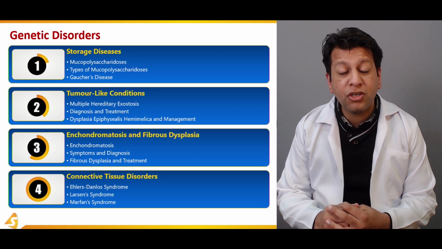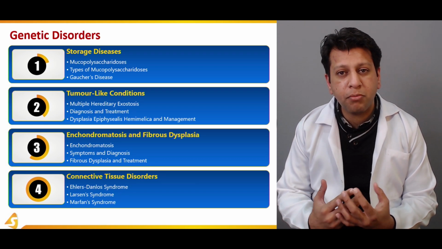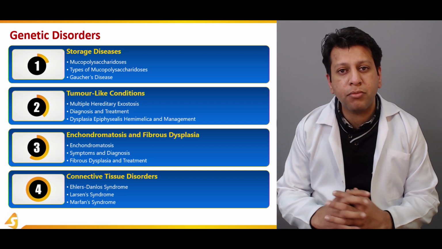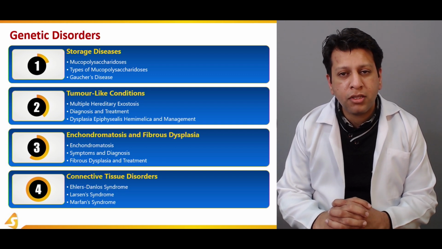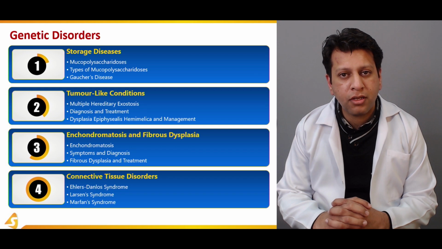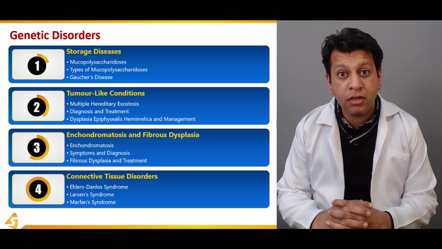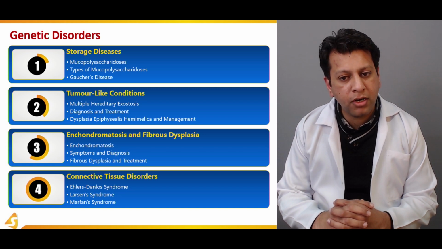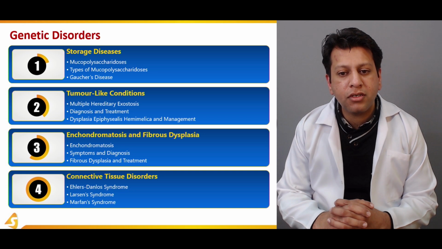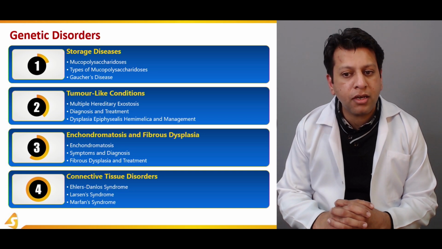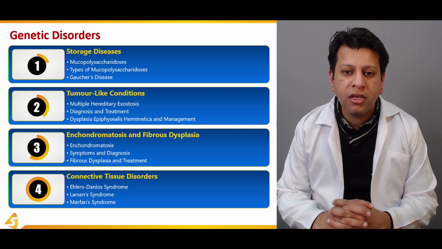Then we will be discussing tumor-like conditions, which actually present as a mass or protrusion from the bone, but they are not actually tumors. Rather, they present like a tumor, which includes multiple hereditary exostosis, its diagnosis and its treatment. Then we will be briefly discussing dysplasia epiphysealis hemimelica and its management, which is actually epiphyseal